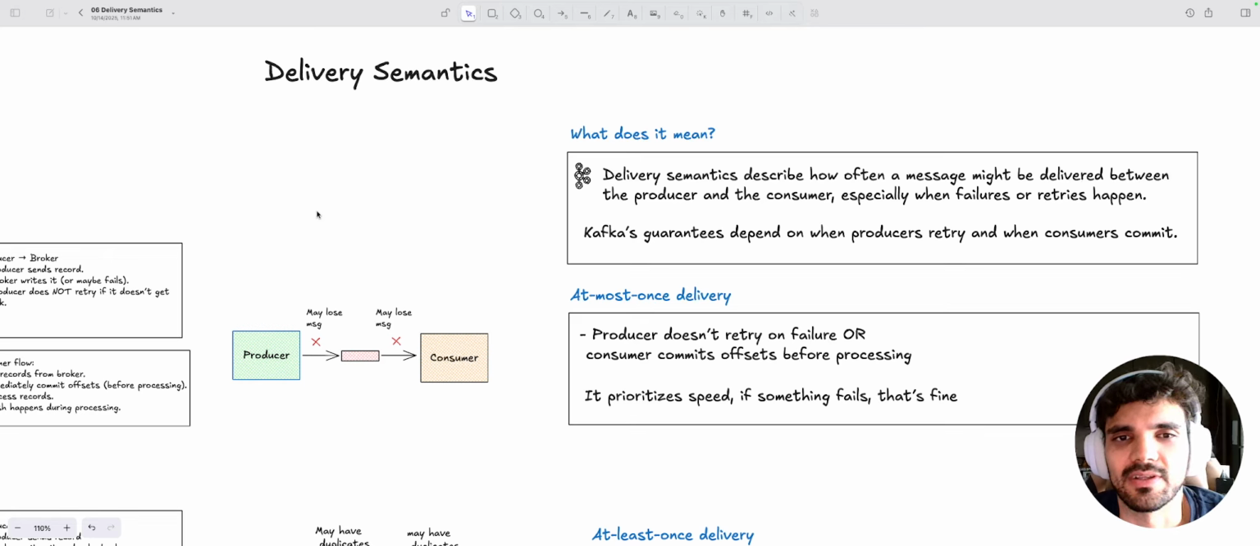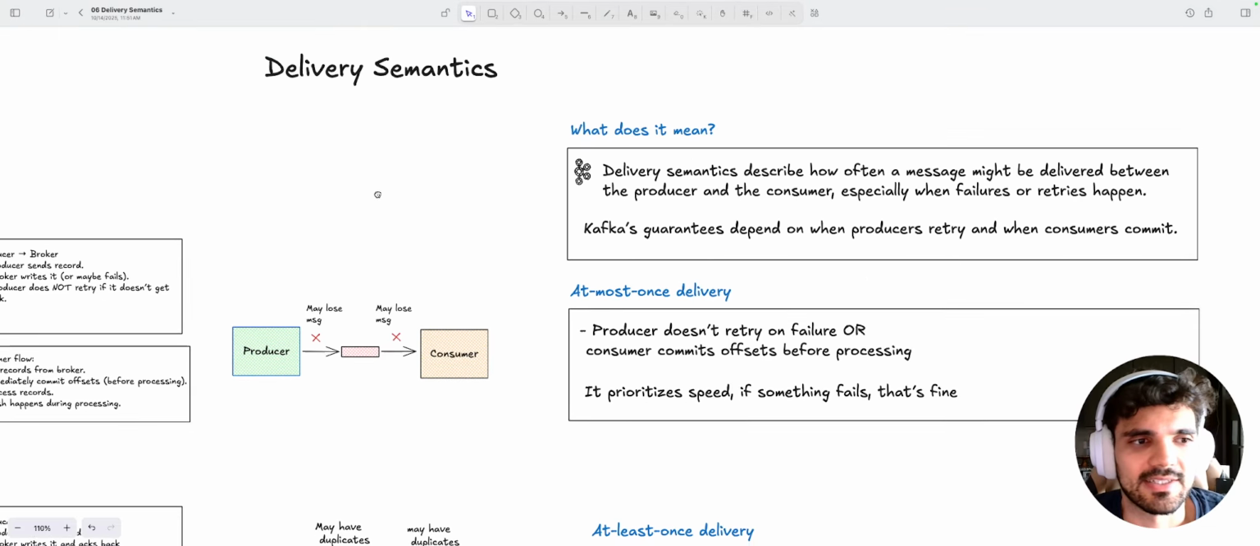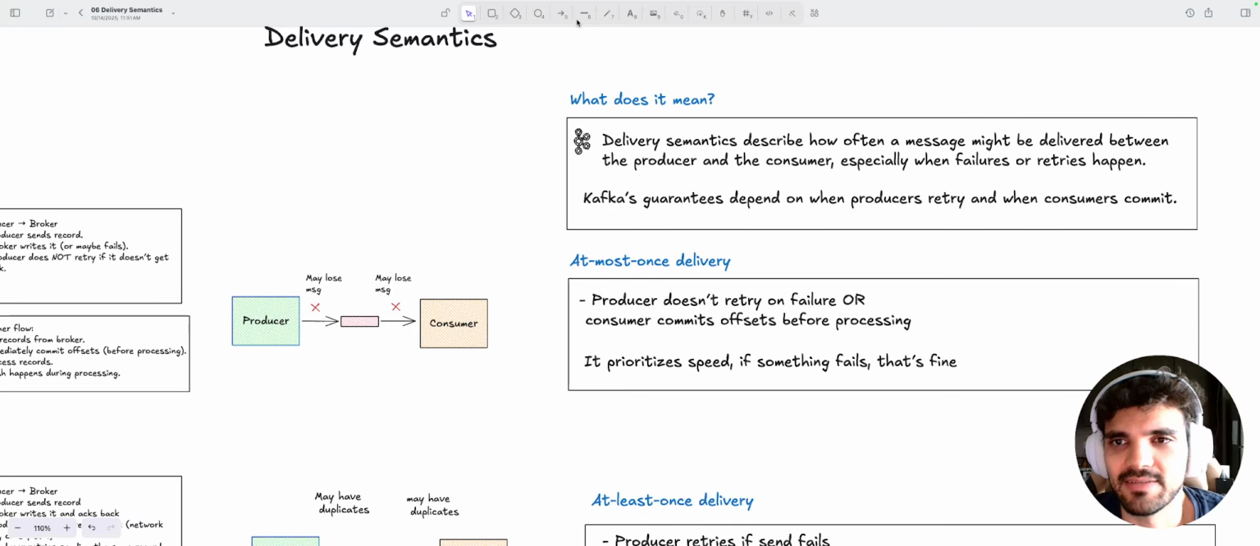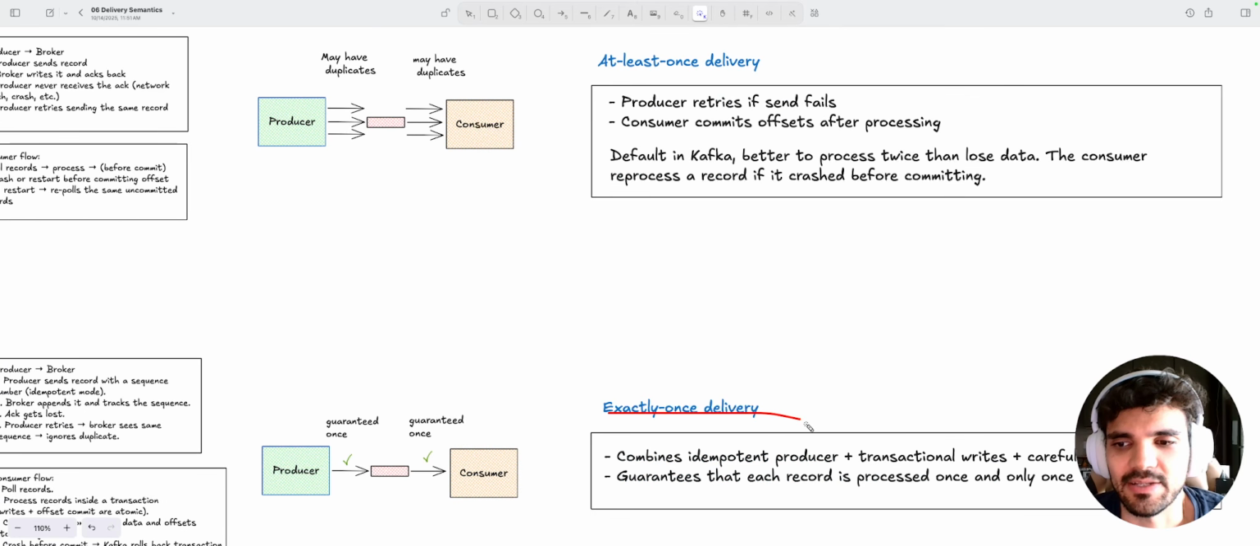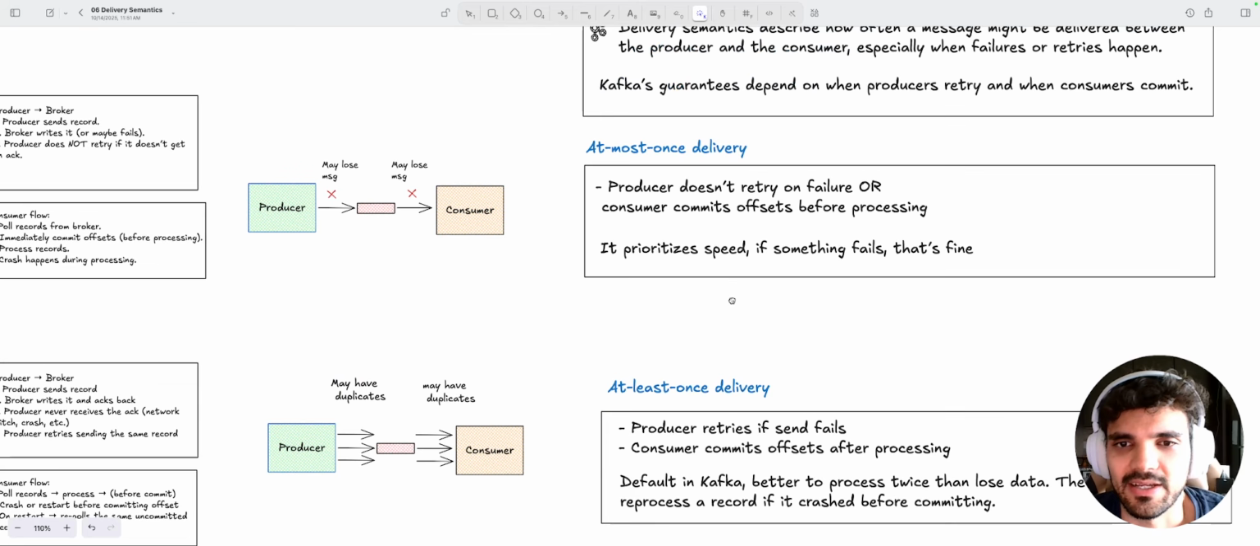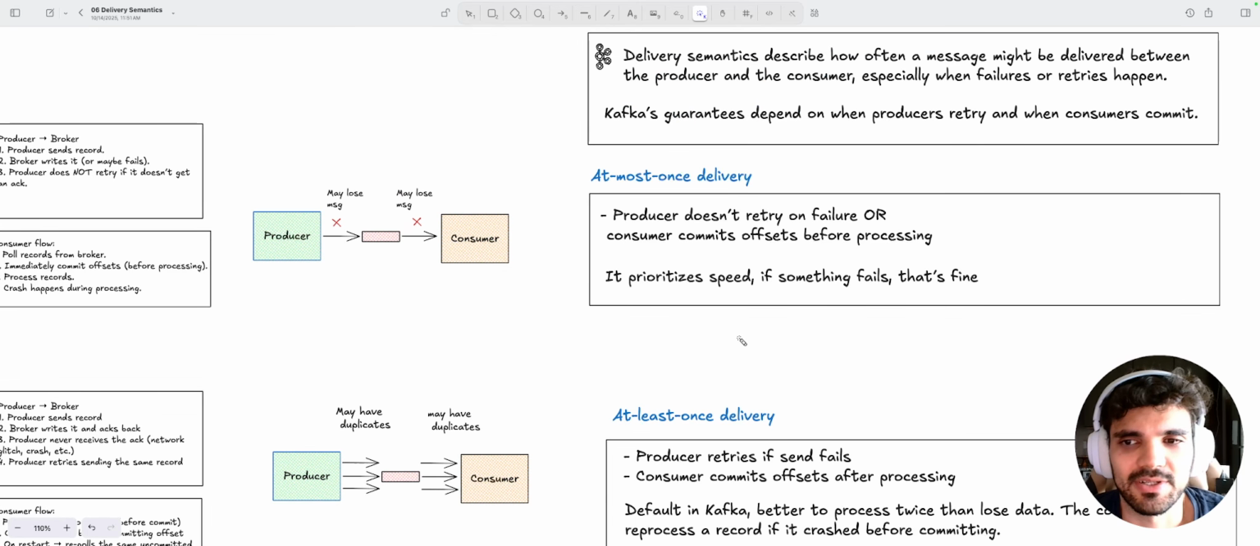Kafka's message delivery guarantee will depend on when the producers retry to send a message or when the consumer commits the message. We have three types of delivery semantics that we're going to look into today: at most once delivery, at least once delivery, and exactly once delivery. We're going to look into how they work from the producer side and from the consumer side.